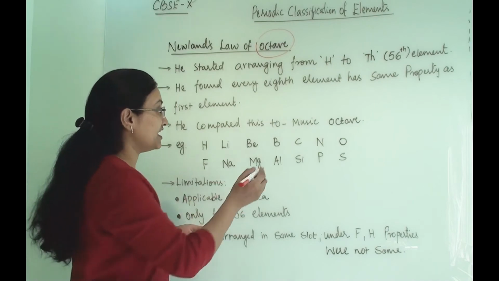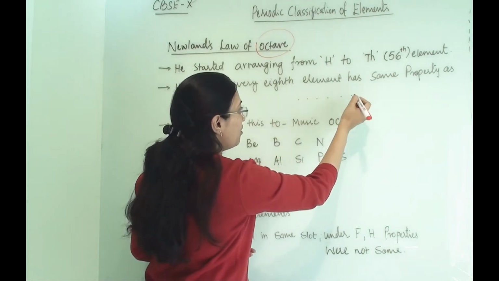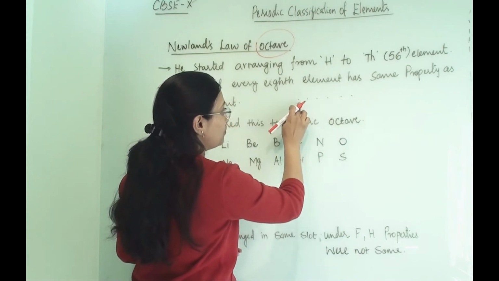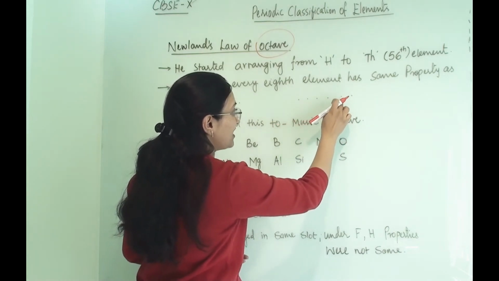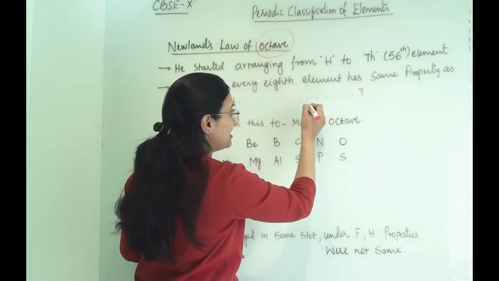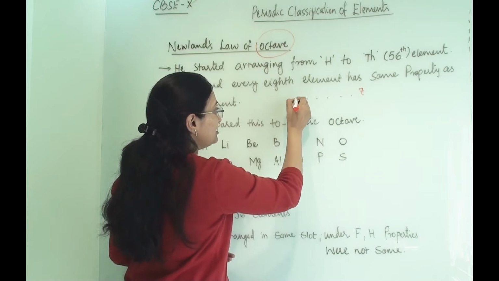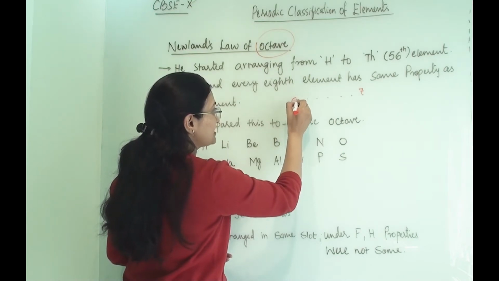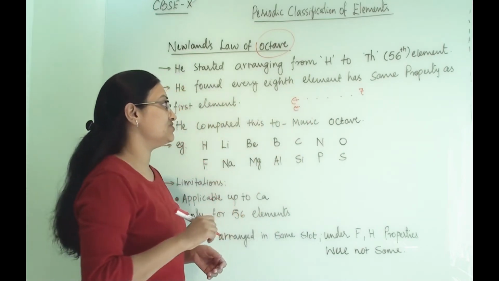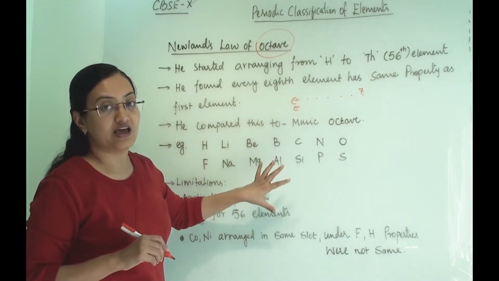When he was arranging all these elements, 1, 2, 3, 4, 5, 6 and 7, he discovered that after the 7th element, if he put the 8th element here, then these two elements' properties are similar to each other. That was his finding through this arrangement.